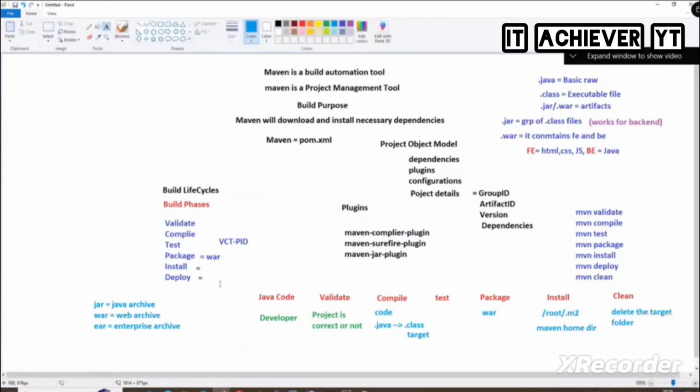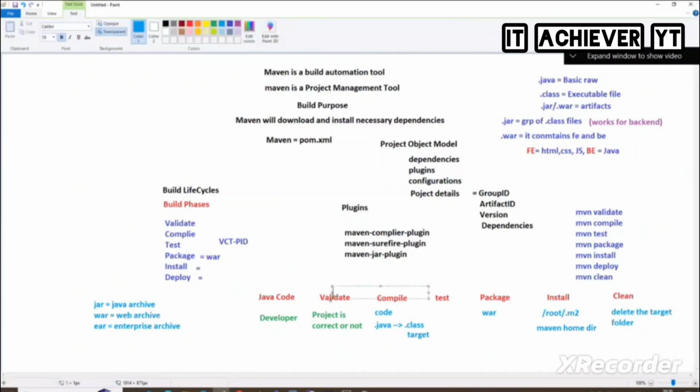Okay. So what is the full form of jar? Jar file, Java archive; war file, web archive; ear file, enterprise archive. Which one will we be using here? Web archive. A war file contains front-end also and back-end also, but a jar file contains only back-end. So that's the reason why we will be deploying war files. Now you got the entire idea of a little bit of Java, how Java works, and what Maven will be doing inside it, what Maven contains. Is everything clear?